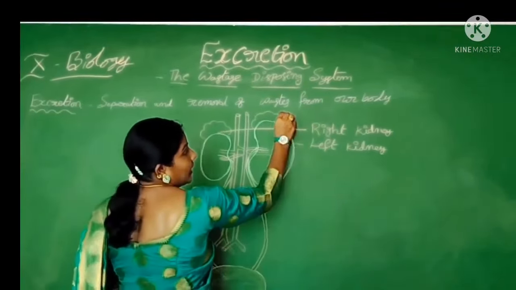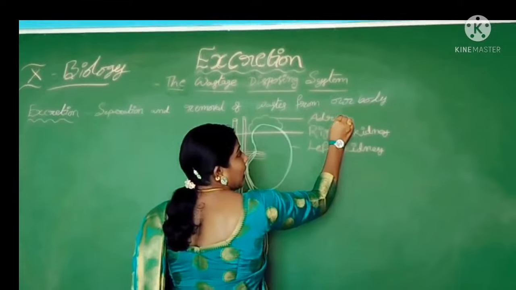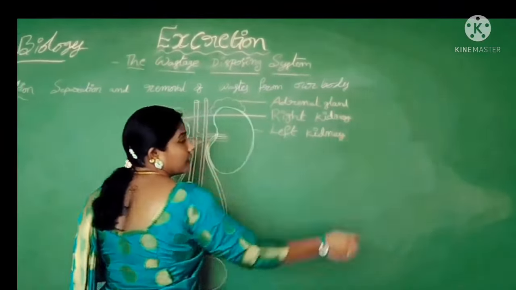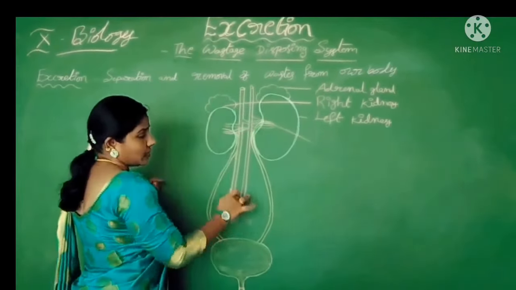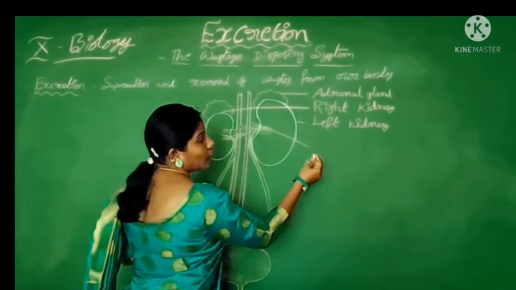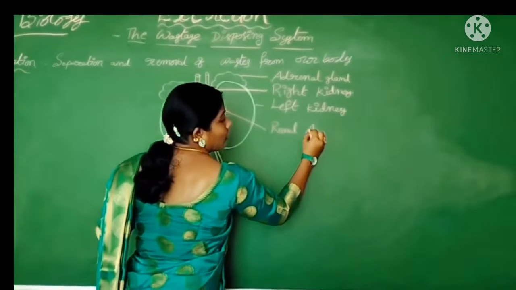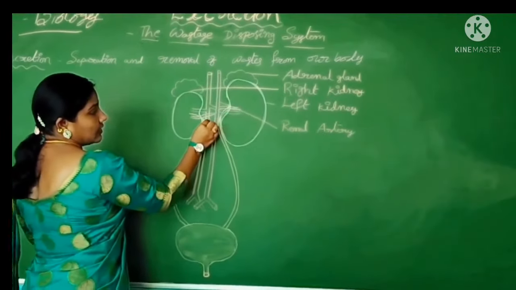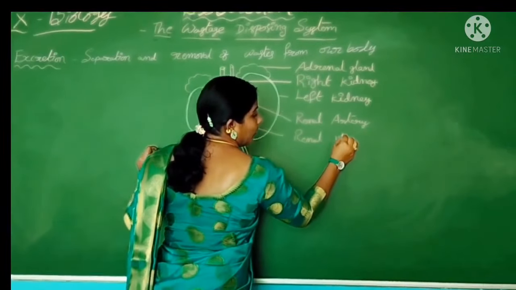Here a cap-like structure we can observe, that is the adrenal gland. The pink colored tube structure is called the renal artery, and the black structure is called the renal vein.